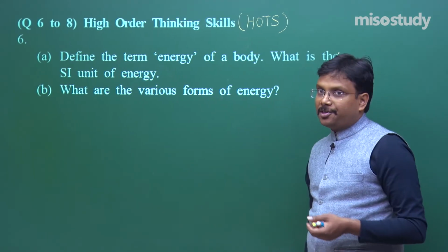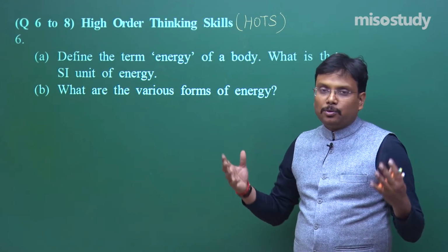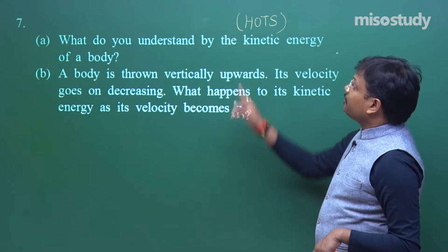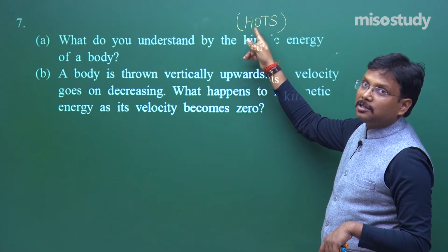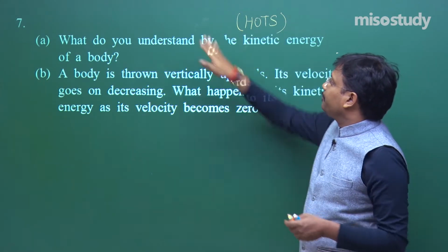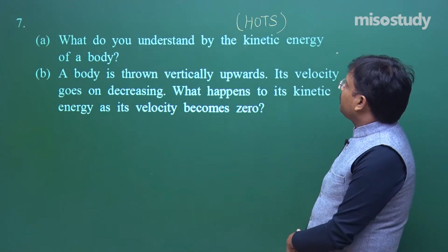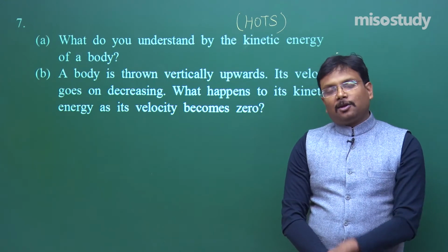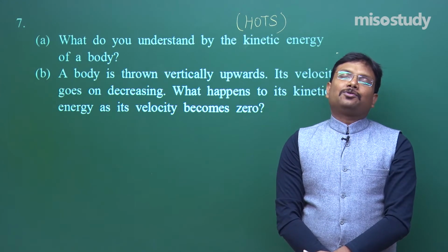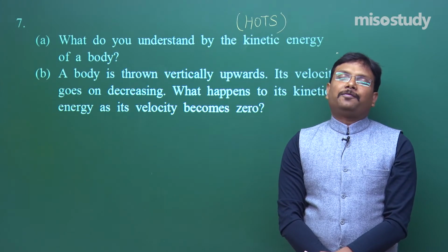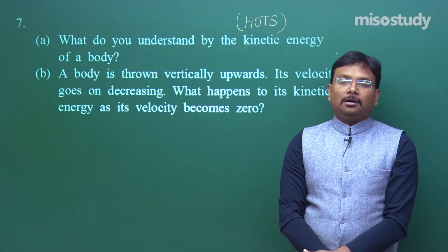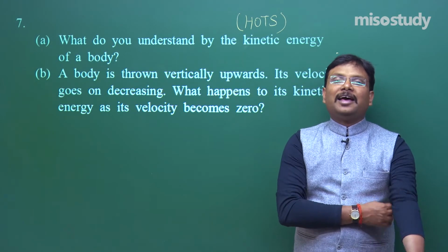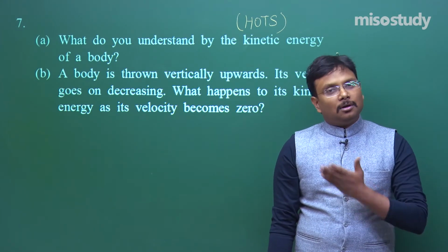So that was question number 6. I explained the entire approach of answering this question. Then comes question number 7. It is again in the category of high order thinking skill. What do you understand by the kinetic energy of a body? The answer is: the energy associated with any object because of the motion of this object is defined as kinetic energy. It is given by half mv square, and the SI unit of kinetic energy is joule.